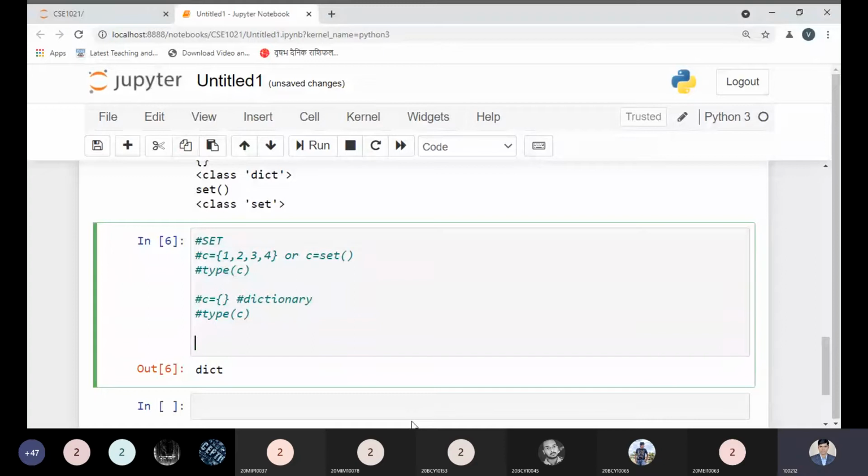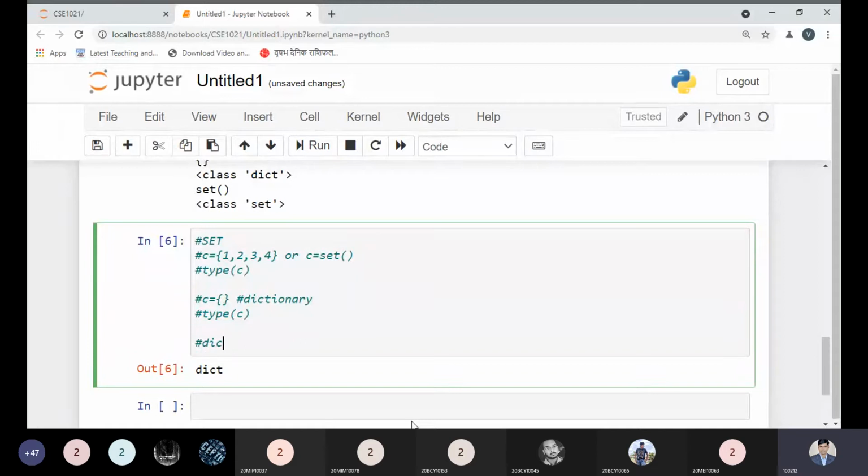By default, we use curly braces to define a variable, so that would be a dictionary. But if we want to define that variable as a set, then you must show it is a set by using the set function, or it is a better idea to put some set elements separated by commas. The empty dictionary can be defined simply like this. There is no issue.